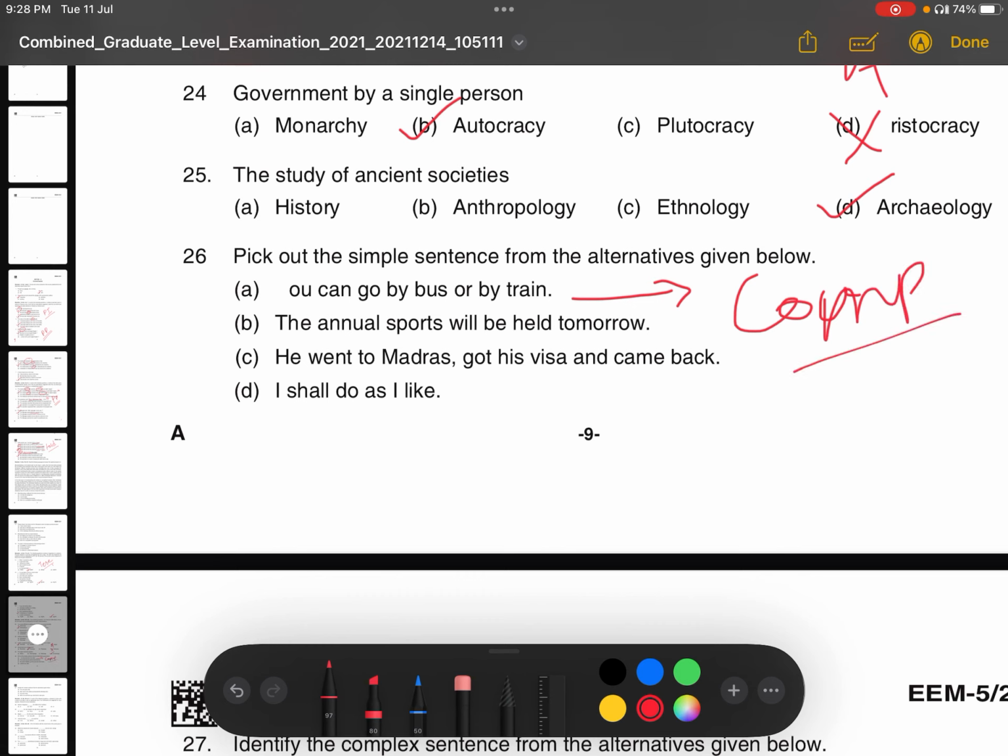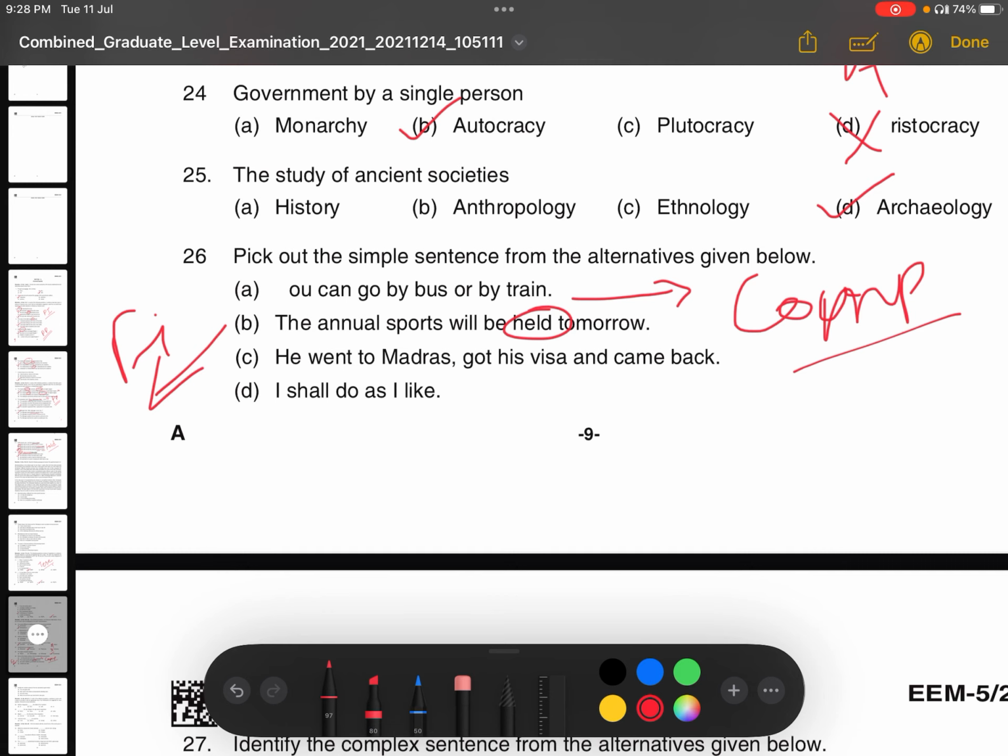Then the second is, the annual sports will be held tomorrow. So, will be held tomorrow. You can see that it is in passive voice, but still we can understand it is in future indefinite tense. Correct. So there is only one finite verb, that is held, and though it is in passive, it is in future indefinite tense.